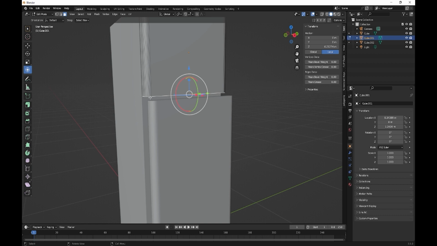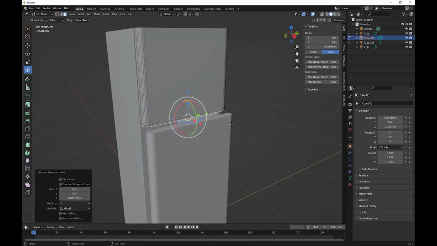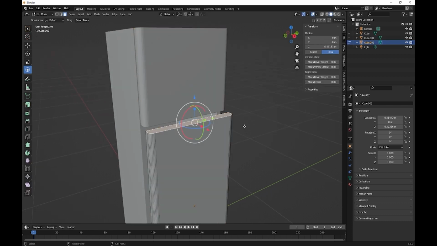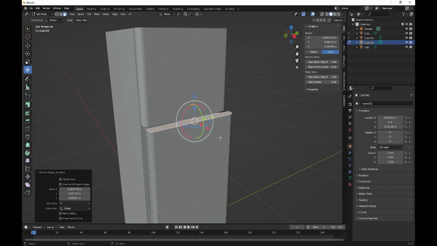But also here we've got like a chrome piece, so extrude on the Z like that, and then do the same on this one, extrude on the Z like so.